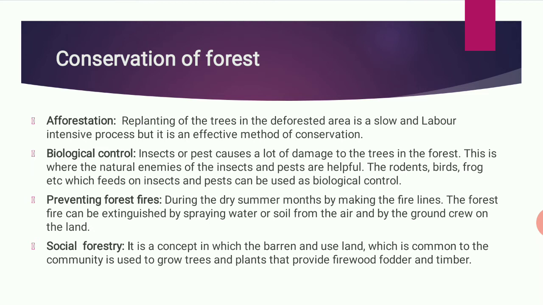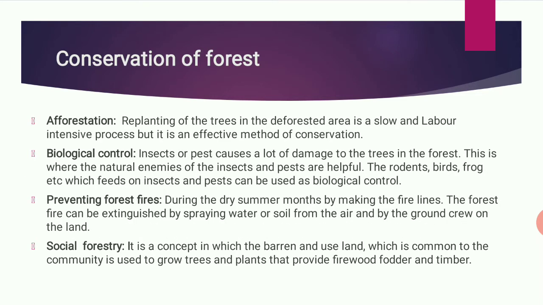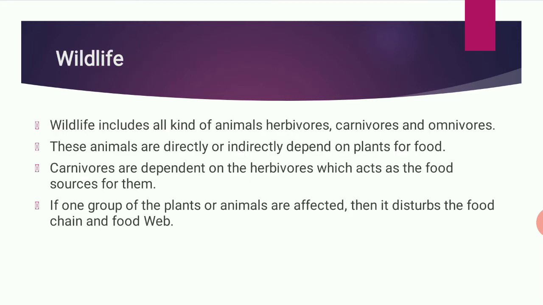Next, social forestry. It is the concept in which the barren and unused land, which is common to the community, is used to grow trees. Barren land means the land which is a wasteland. So we have to use the barren land for growing more and more trees.